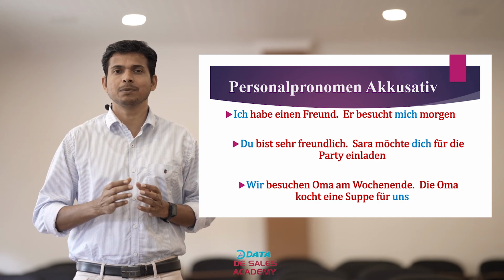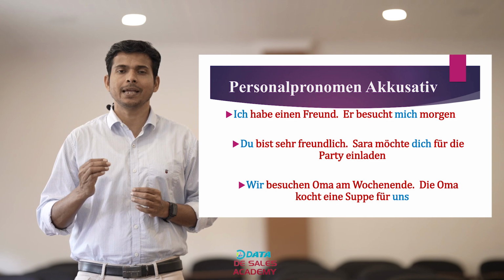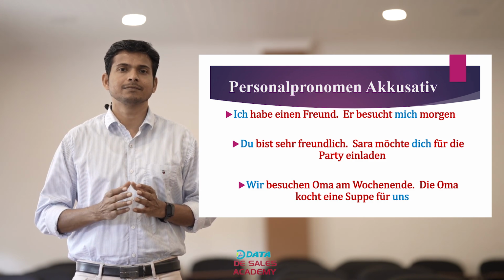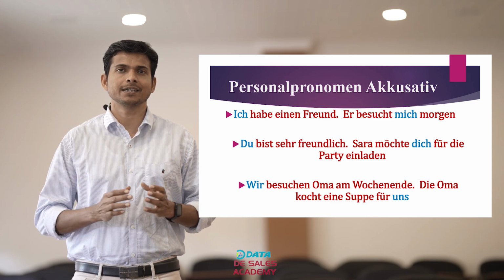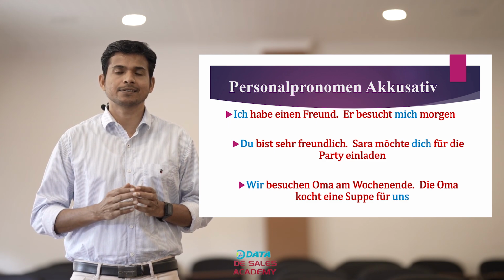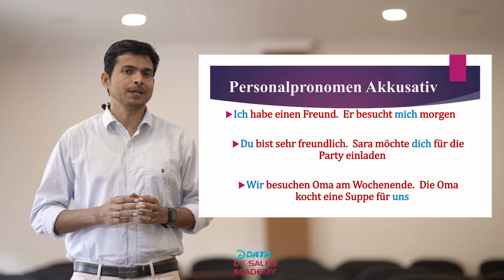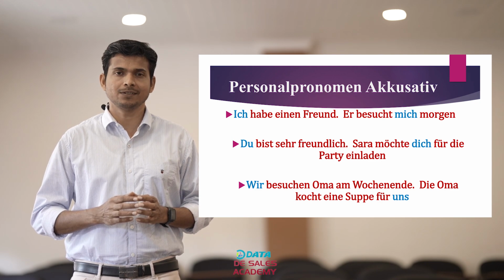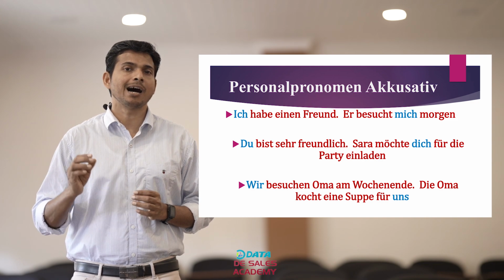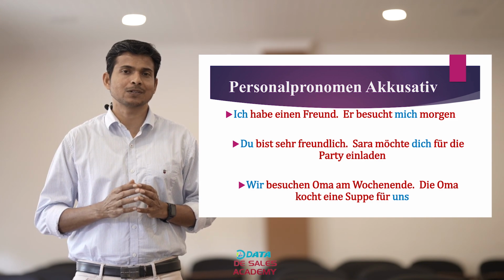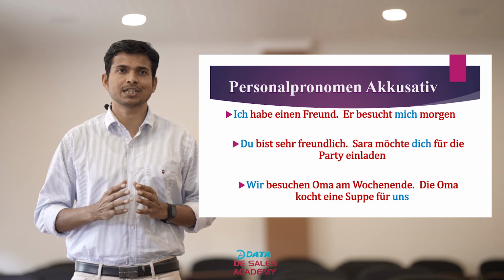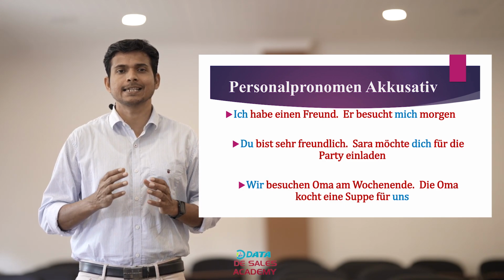In the first example sentence, ich habe einen Freund. Besucht mich morgen. So, I have a friend. He visits me tomorrow. In this sentence, ich is personal pronomen in nominative case, whereas mich is personal pronomen in accusative case, because here mich forms the direct object. Look at the second example.